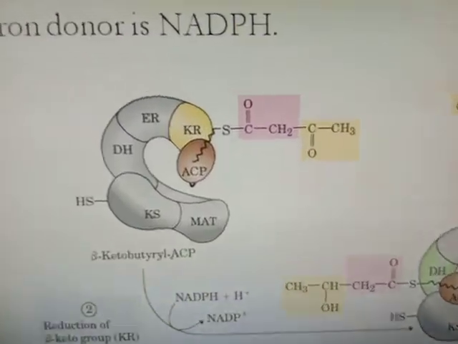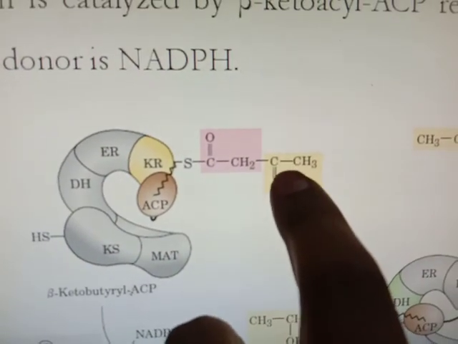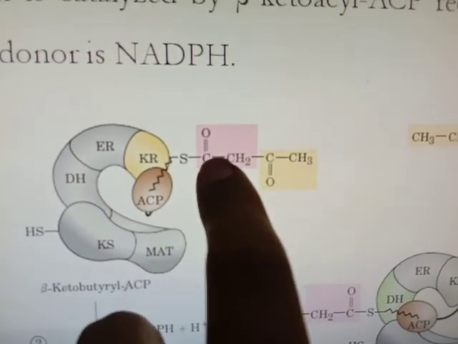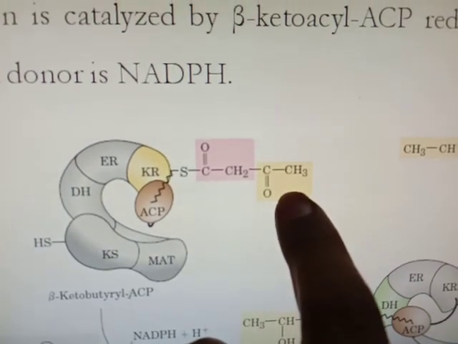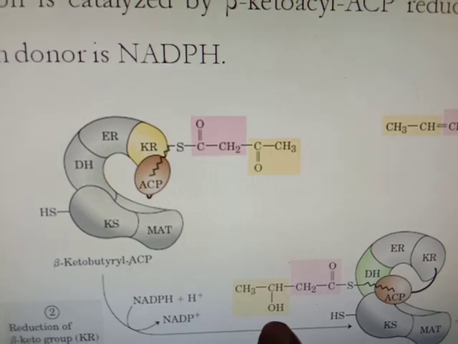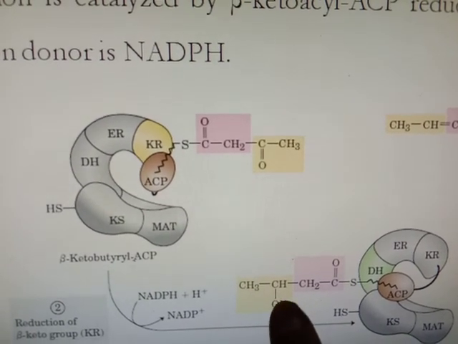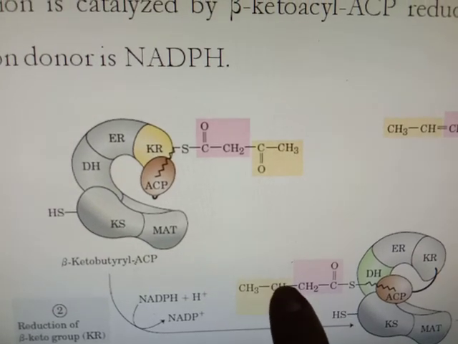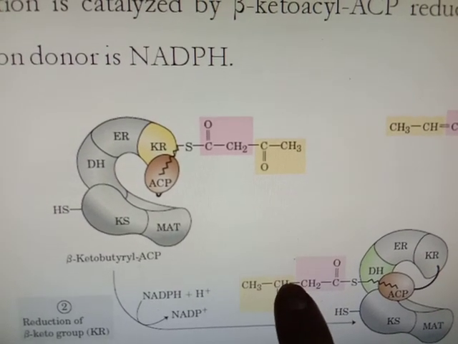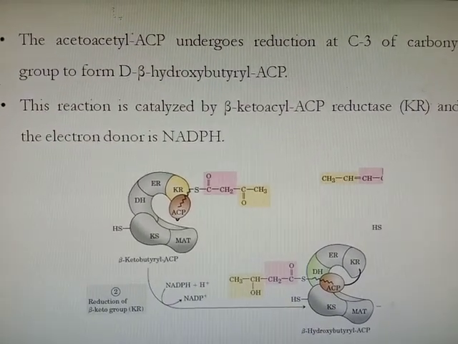Now here we see at ACP this acetoacetyl is formed by the condensation of malonyl coenzyme A and acetyl coenzyme A. Here it will get reduction. So here one hydrogen is added here and one hydrogen here. So it will form beta hydroxybutyryl ACP.